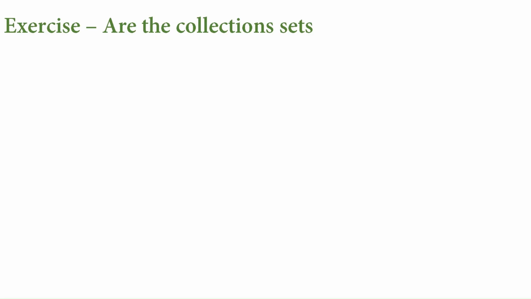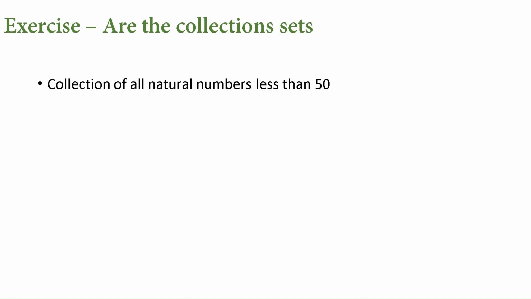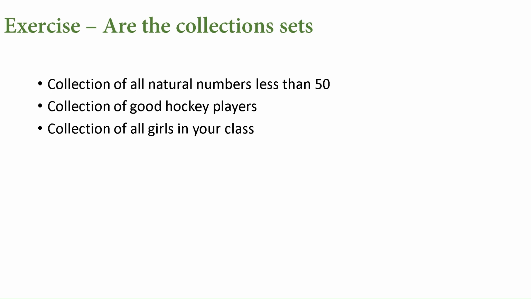Now, let us take an exercise to identify whether the given collection is a set or not. The first one is natural numbers less than 50. So it is a set. The next one is a collection of good hockey players. Different teams, different persons can be called best in their teams, so the answer differs. So this is not a set. Next, a collection of girls in our class. Within a class, we can identify who is in that particular class or not. So this is a set.